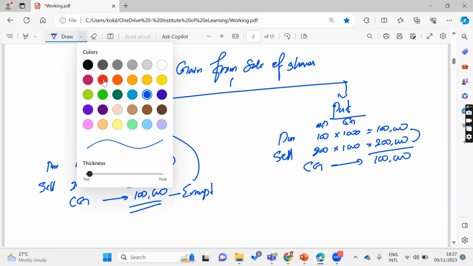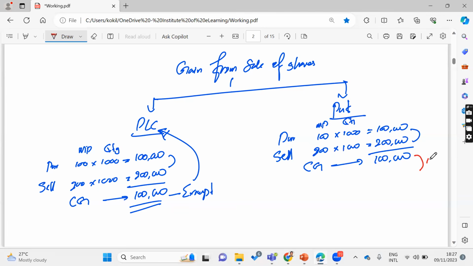How to calculate capital gain tax? If you are an individual, tax at the rate of 10%, then the capital gain tax would be 10,000. If it is a company, then the capital gain tax would be 30%.